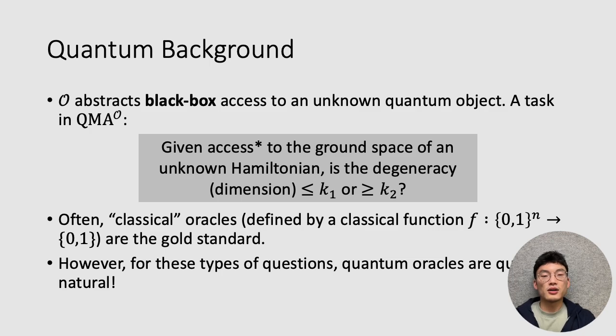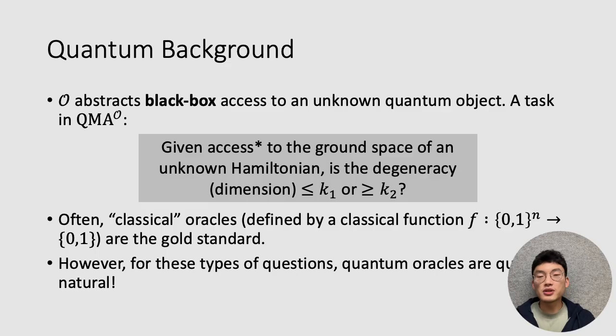So let me talk a little bit more about this oracle model that we're considering, because there are some interesting details associated with it. We should think of O as abstracting some black box access to an unknown quantum object.